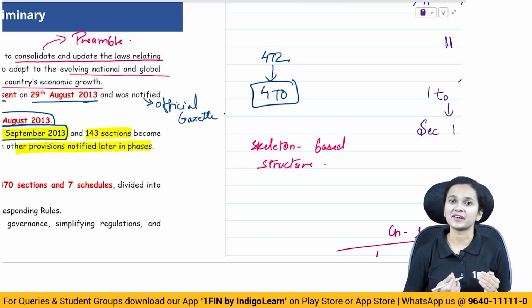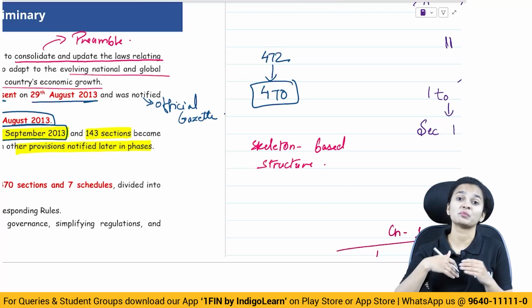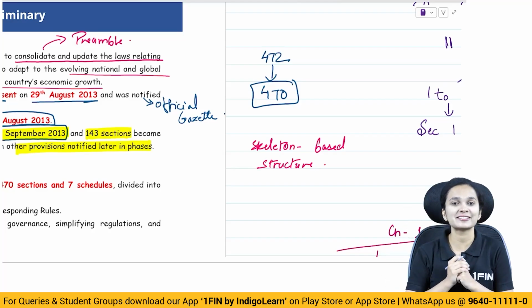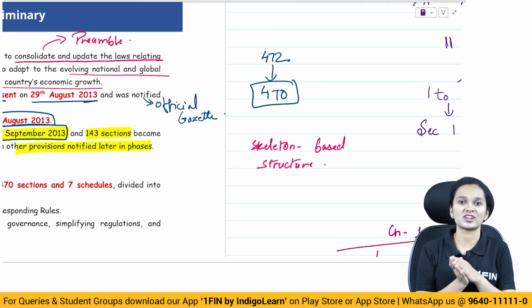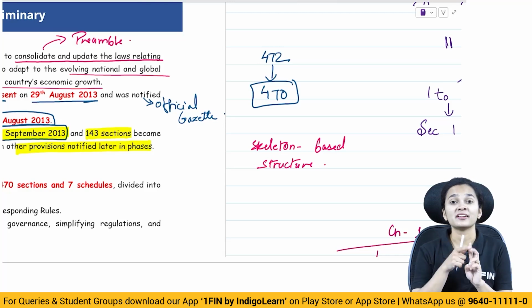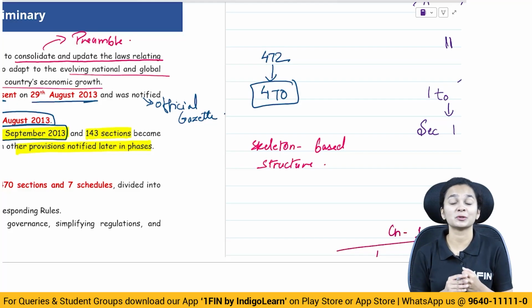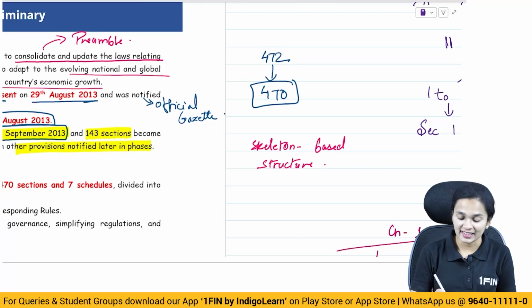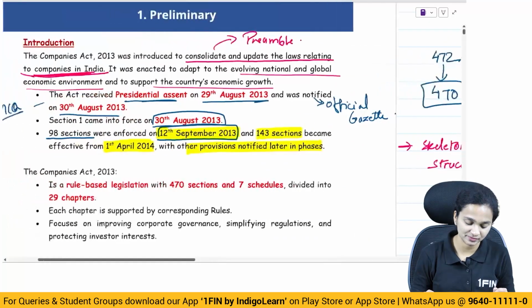Like the skeleton is very systematic, similarly the Companies Act 2013 also was made in a very structured and systematic manner. That's the reason why we call it a skeleton structure. That was another problem of the 1956 Act: it was very unstructured. So the Companies Act 2013 was made on a skeleton based approach.